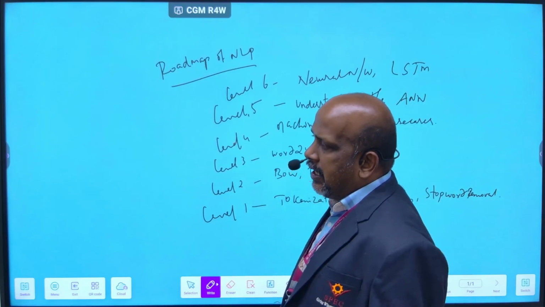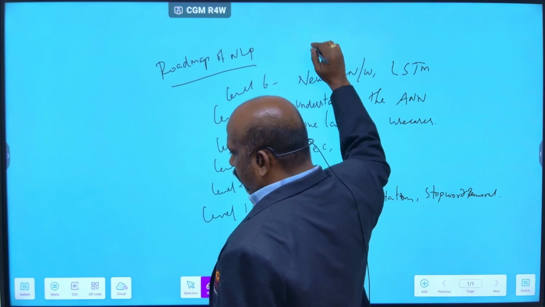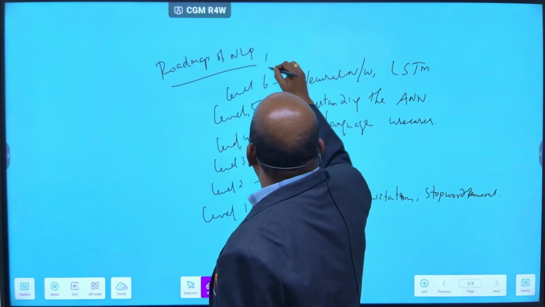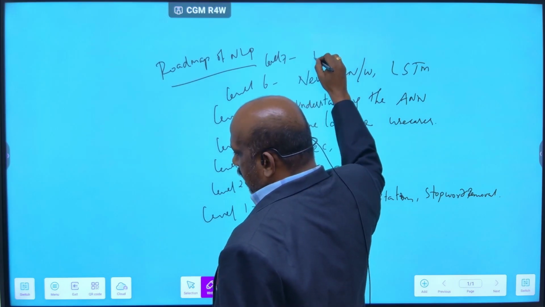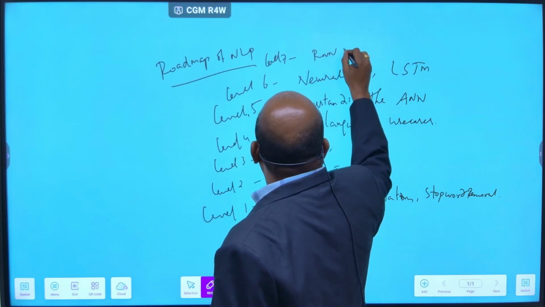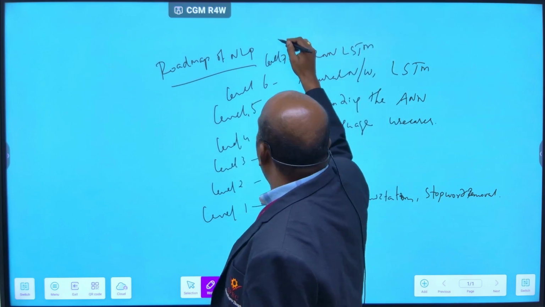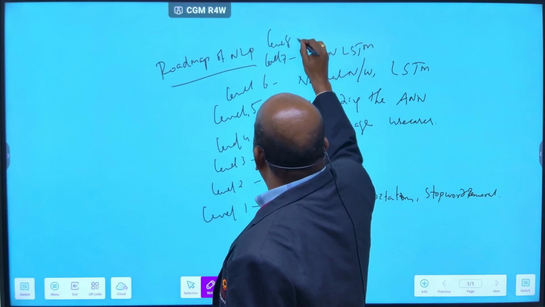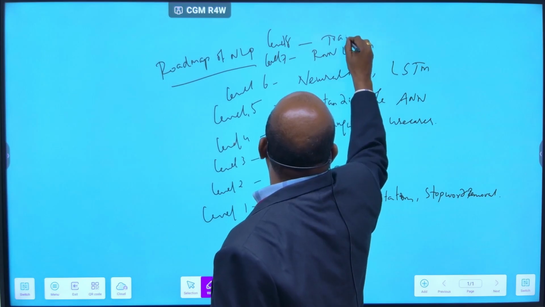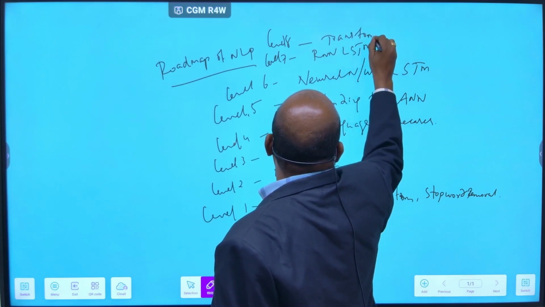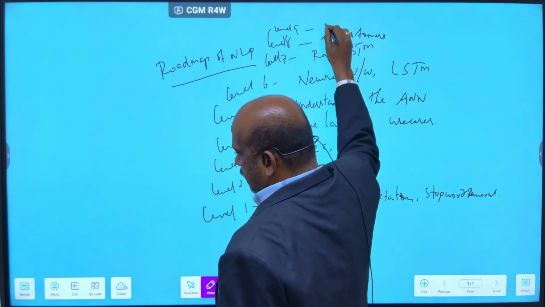Next, level 7 is RNN and LSTM. Next, level 8 is transformer, and level 9 is BERT.